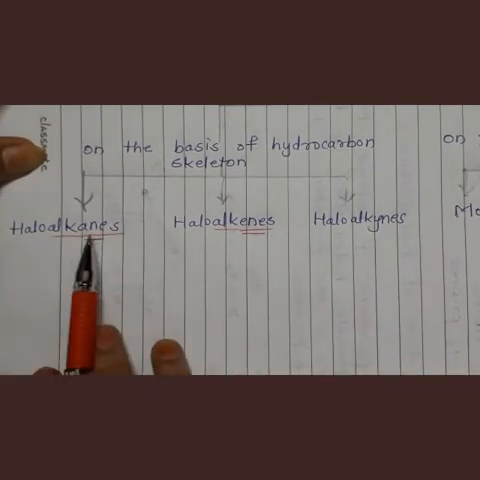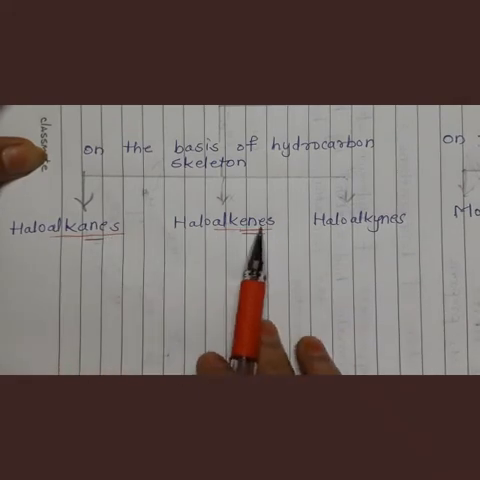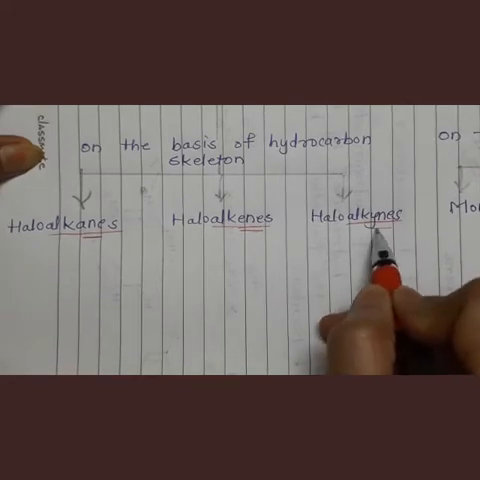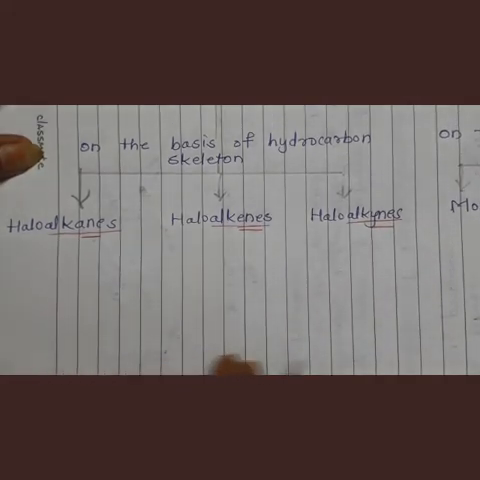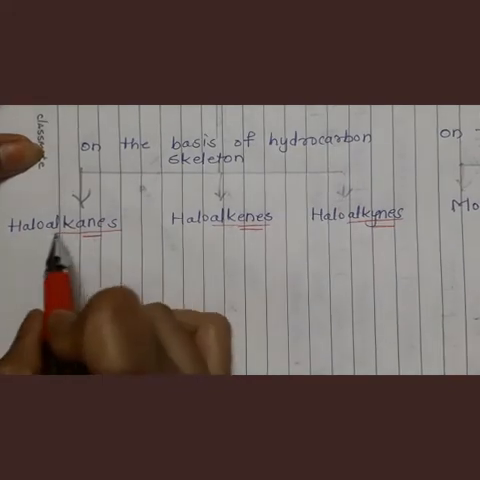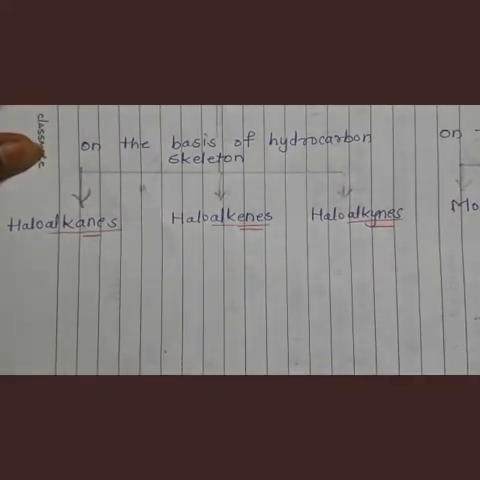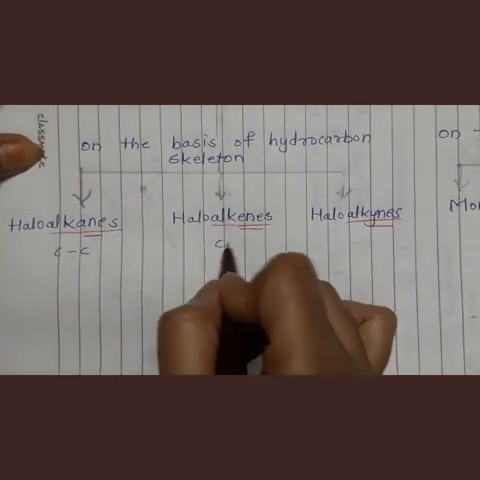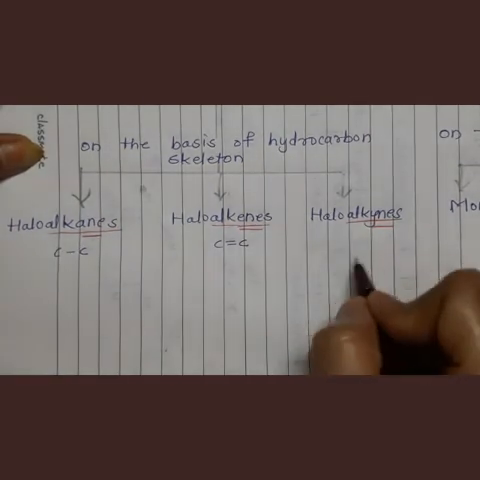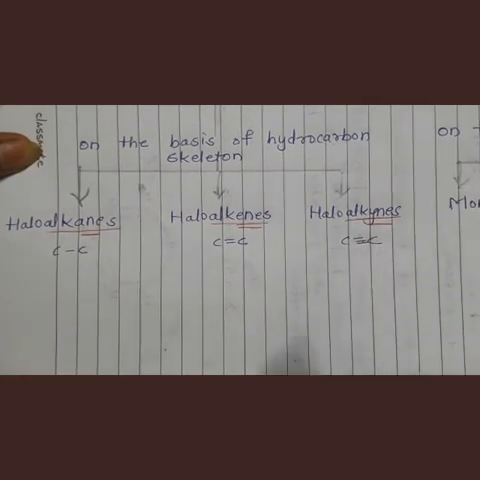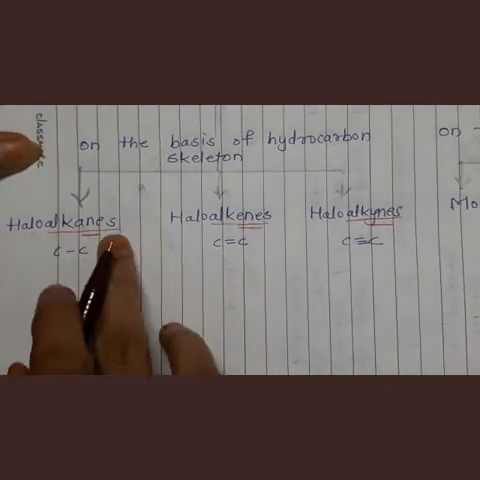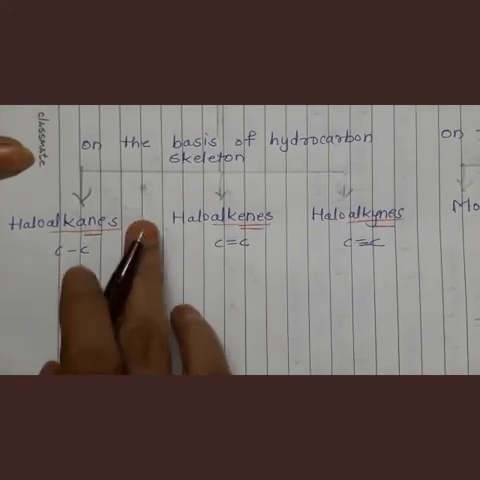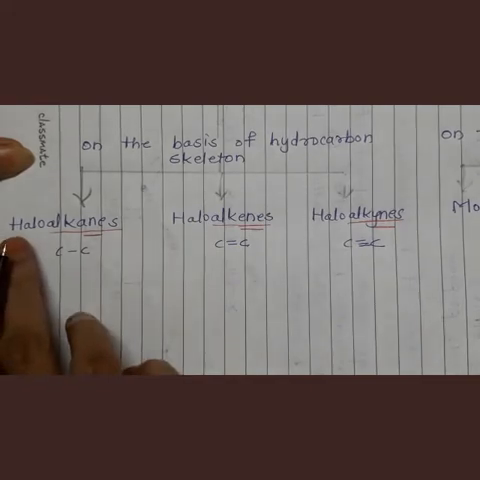See, first is haloalkanes, second is haloalkenes, and third is haloalkynes. You have studied in 11th standard as well as in 10th standard. Alkanes means carbon-carbon single bond, right? Then alkenes means carbon-carbon double bond, and alkynes means carbon-carbon triple bond, right? So haloalkanes means what? When alkanes have one or more hydrogen atoms replaced by halogen.